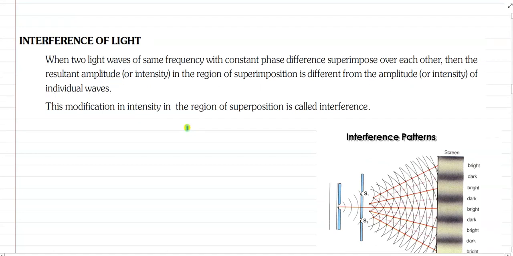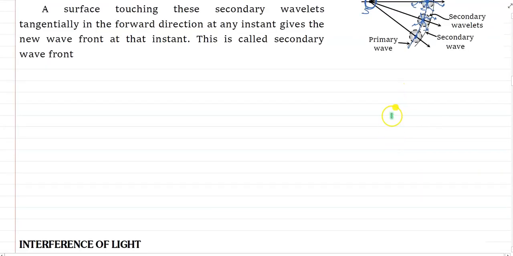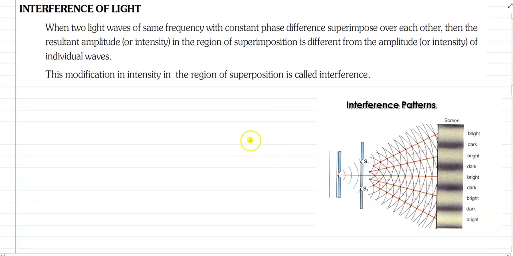We know interference means two waves from two sources having the same frequency and the same or nearly the same intensity, moving along the same direction. If superimposed at any point, the intensity at that point may rise up or go down. This phenomenon is called interference of light.